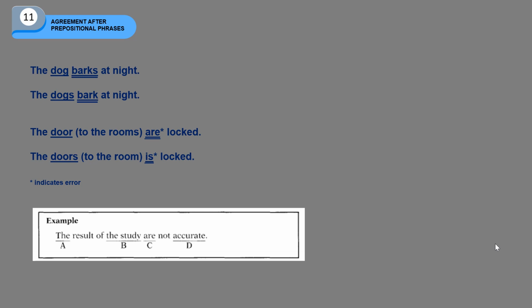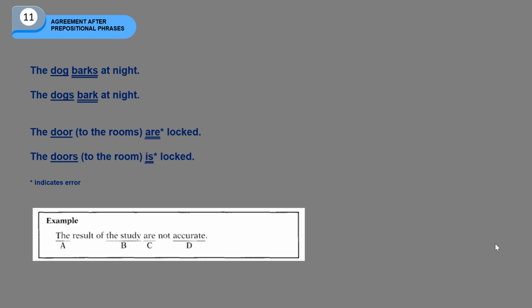The door to the rooms are locked. We can find an asterisk. In this case, asterisk indicates an error. The door is a singular noun. And then to the rooms is a prepositional phrase. Are is a verb for plural noun. So in this case, the verb does not agree with the subject. Are in this case is the incorrect part of the sentence.